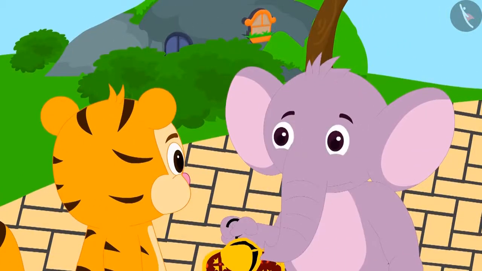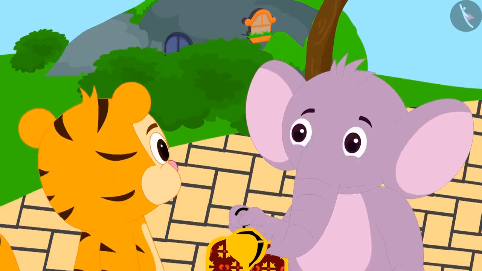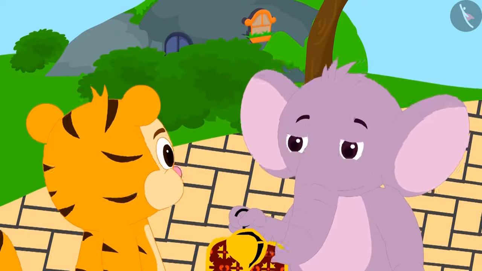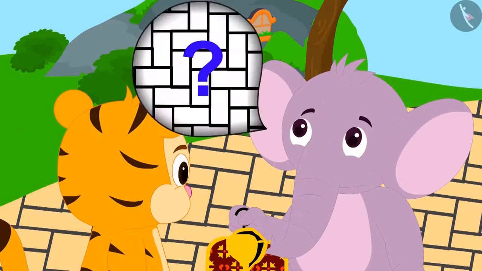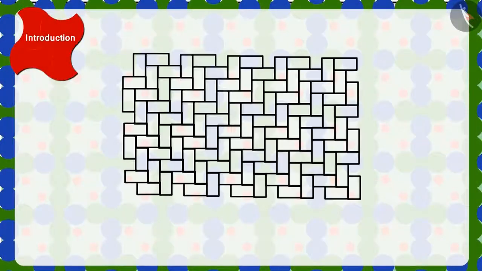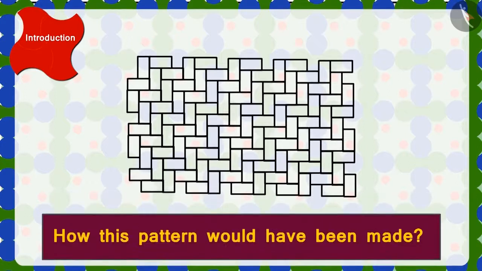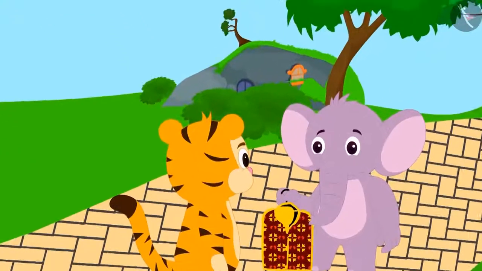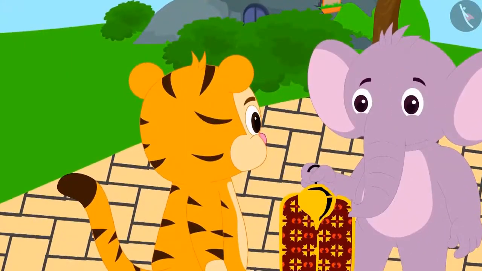Appu asked Sher Khan if he could tell him how this pattern would have been made. Children, can you tell how these patterns on the floor are made? No. Come, let's learn it from Sher Khan.